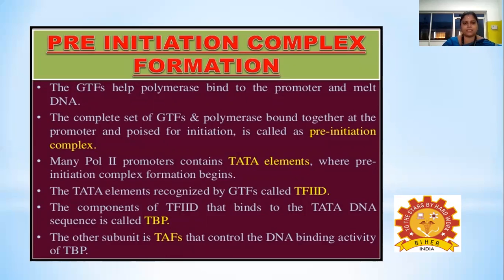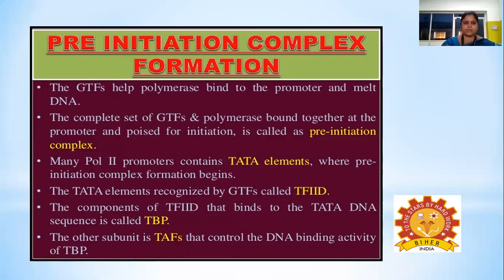The TATA elements are recognized by the GTF called TF2D. So TF2D is the first and foremost transcription factor that recognizes the TATA sequences in the promoter and binds to the TATA box. The component of TF2D that binds to the TATA DNA sequences is called TBP, which stands for TATA binding protein. The other subunit of TF2D is TAF, which controls the DNA binding activity of TBP.